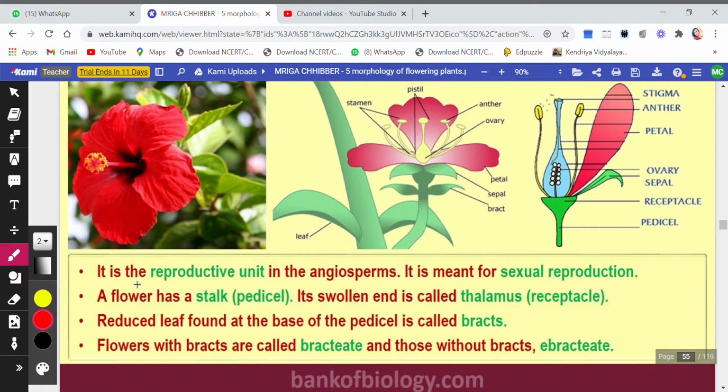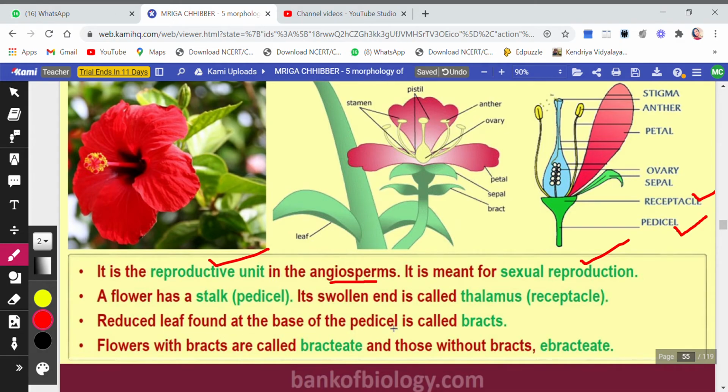Children, flower, it is the reproductive unit in angiosperms. We know that angiosperms are the plants which bear flowers, क्योंकि gymnosperms में तो flowers होते ही नहीं. It is meant for sexual reproduction. A flower has a stalk, you see, which is called pedicel. This is the stalk or the pedicel. Its swollen end, now this is the swollen end, is called receptacle or thalamus.